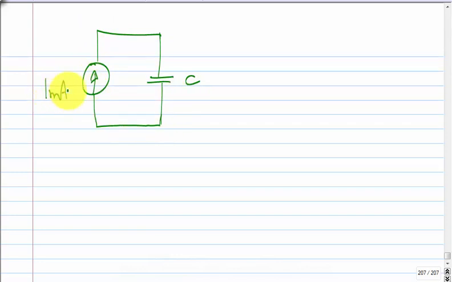What happens in the circuit? Where does the current flow? I have a 1 milliamp DC source and it's connected to a capacitor. So what happens? It obviously goes through the capacitor.